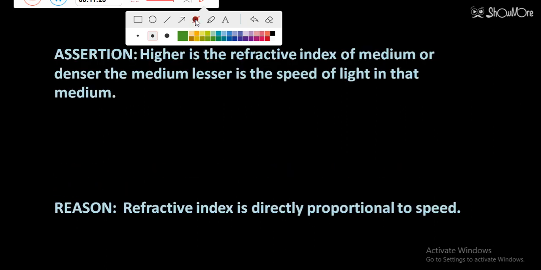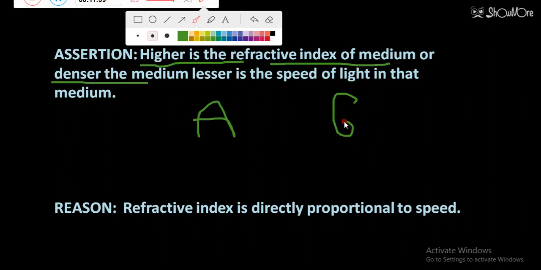Okay, this was the question. So this was question number 4. Higher is the refractive index of the medium, or denser the medium. So we can take the example of air and glass. In glass, light travels with less speed, in air it will travel with more speed. So this is the right statement.